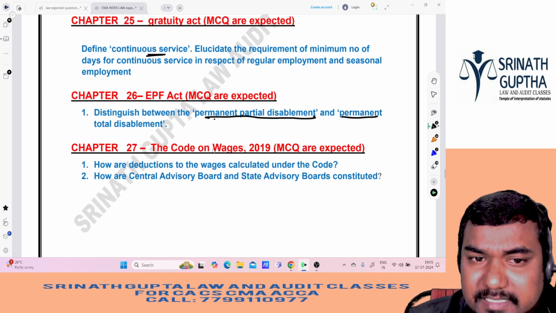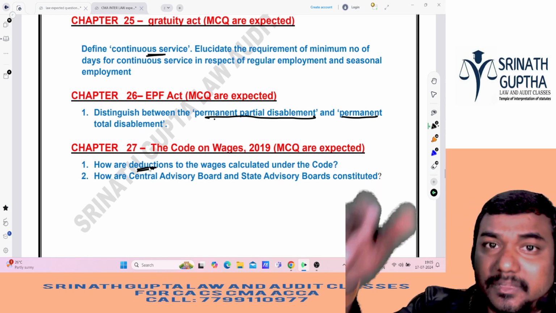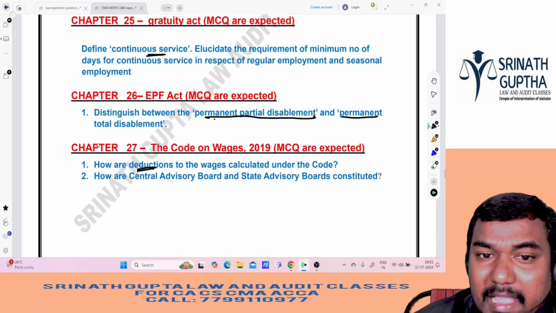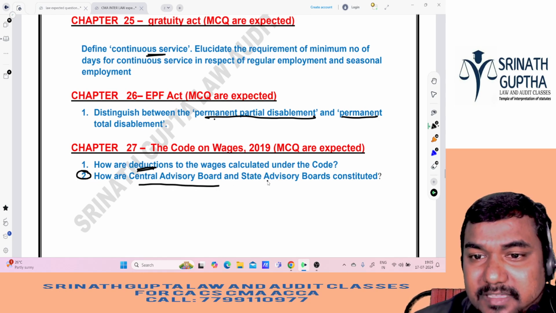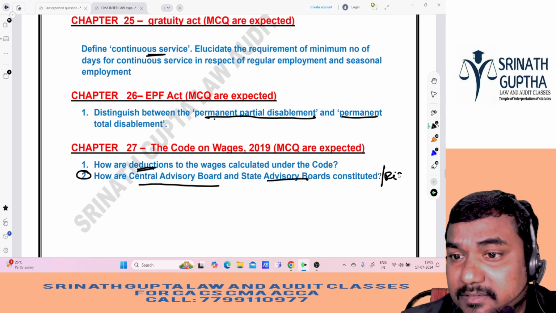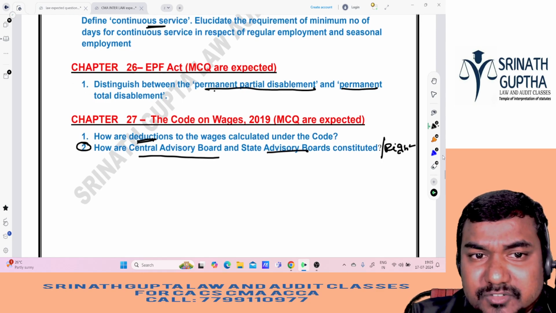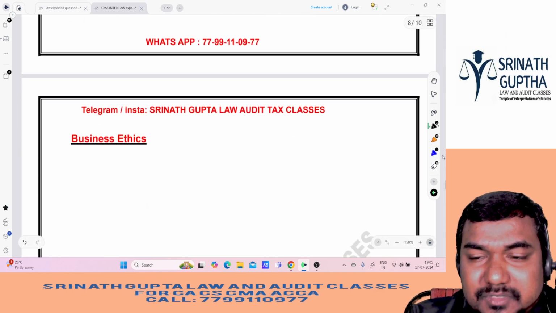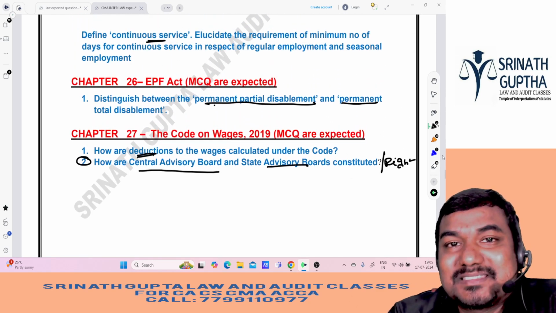When it comes to Code on Wages, deductions, a lengthy question. So what will be deducted from the wages, we can expect. And this one is completely more important, central advisory board and state advisory board, how they are constituted, and their rights also, we can expect this question. So this is all about the CMA inter lengthy syllabus questions.